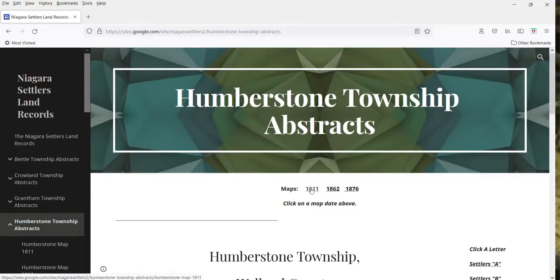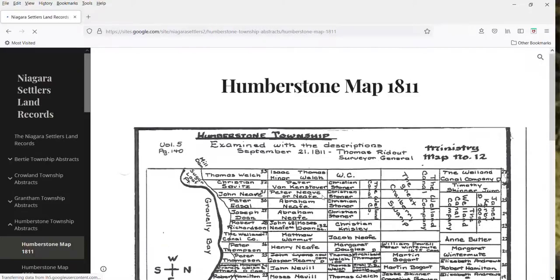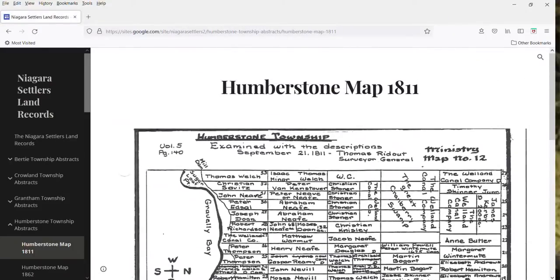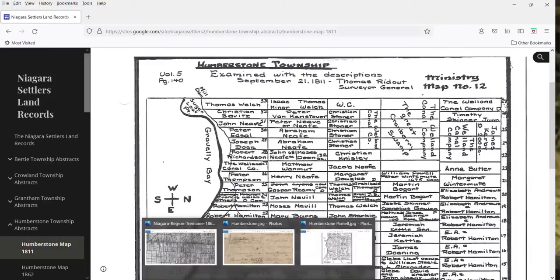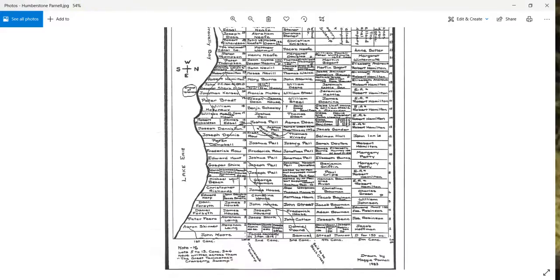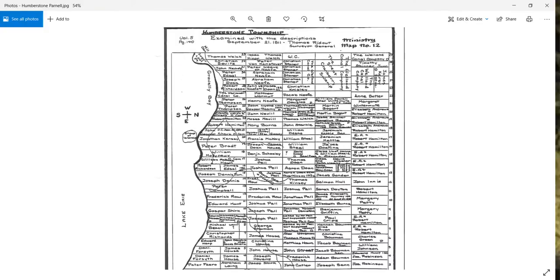If I click this map here, usually they're earlier than this, but this one is 1811. I'm going to click this map here, and this has been transcribed, and the writing on here is really great. It's really easy to read. It was transcribed by somebody named Maggie Parnell. And remember, I was looking for Lewis maybe, and I said it was concession 1, lot 9.